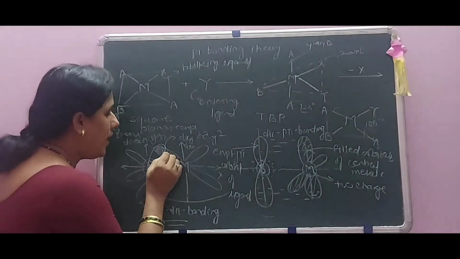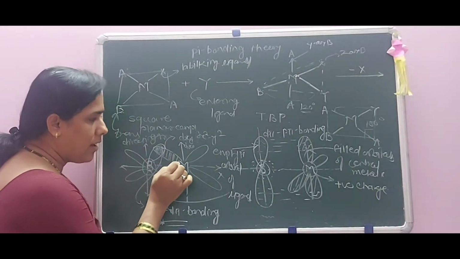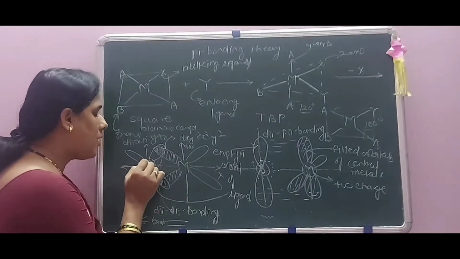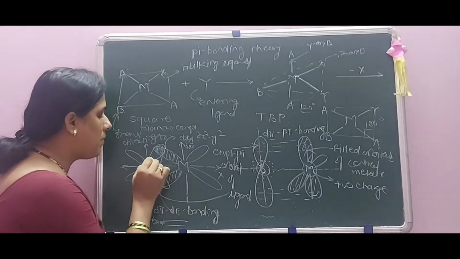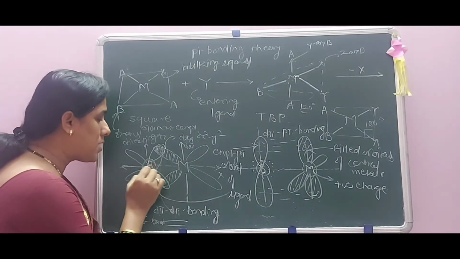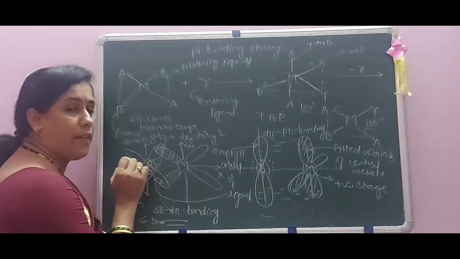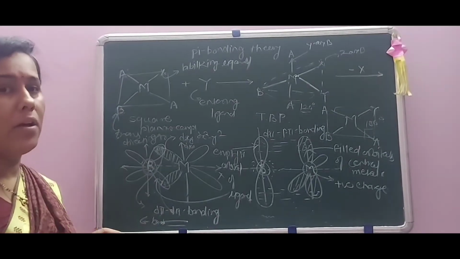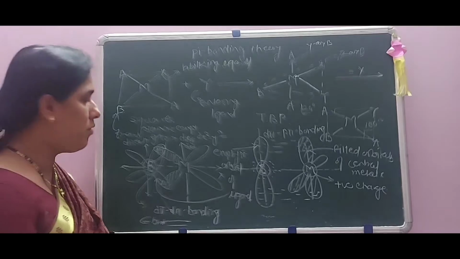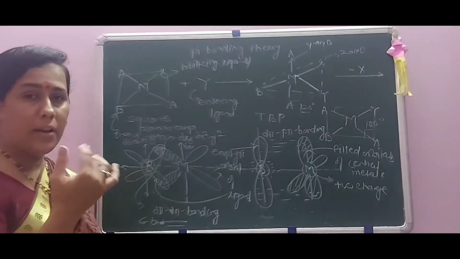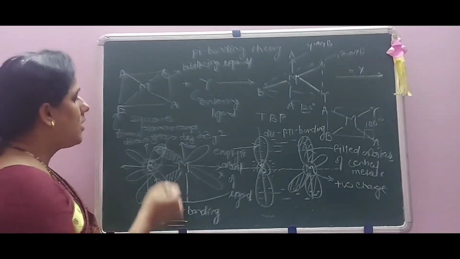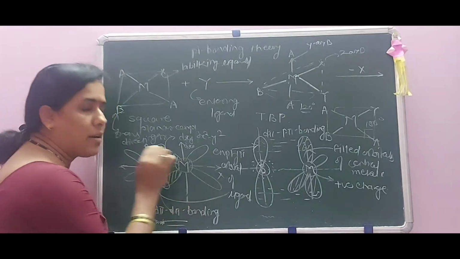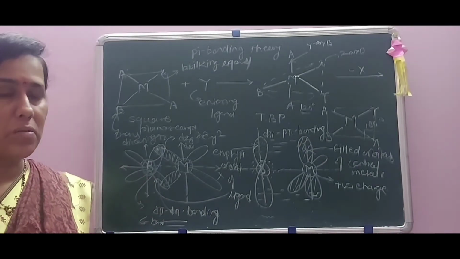That is, the electrons are attracted towards the ligand B, which has the pi electron acceptor ability. Thus, this central metal ion becomes positively charged.